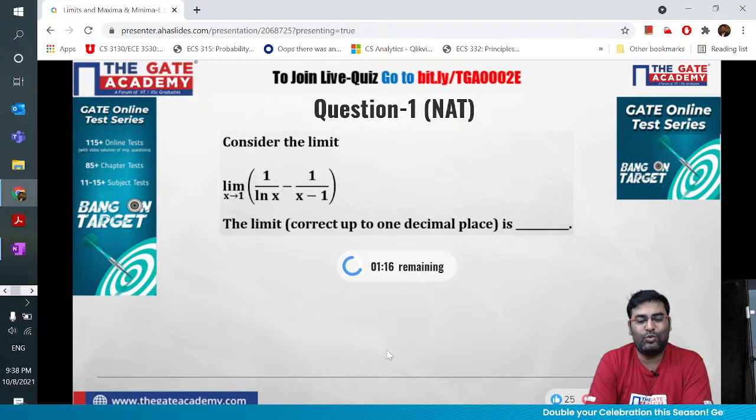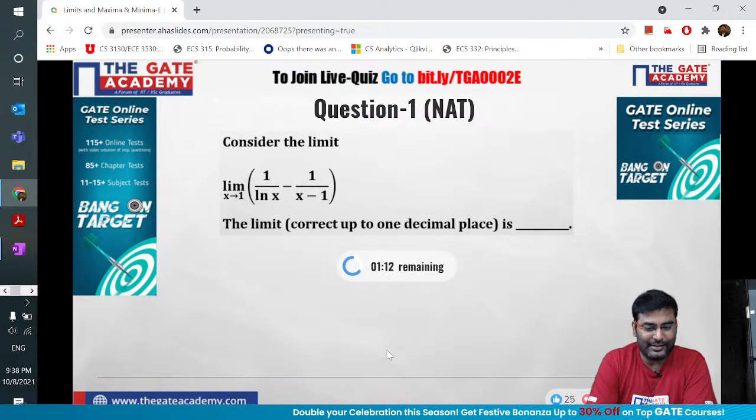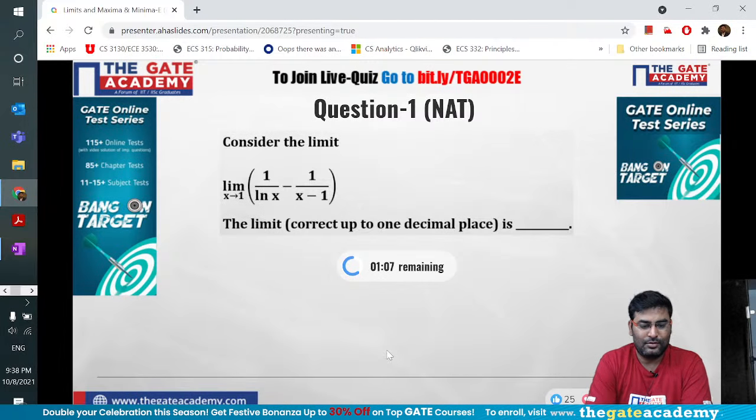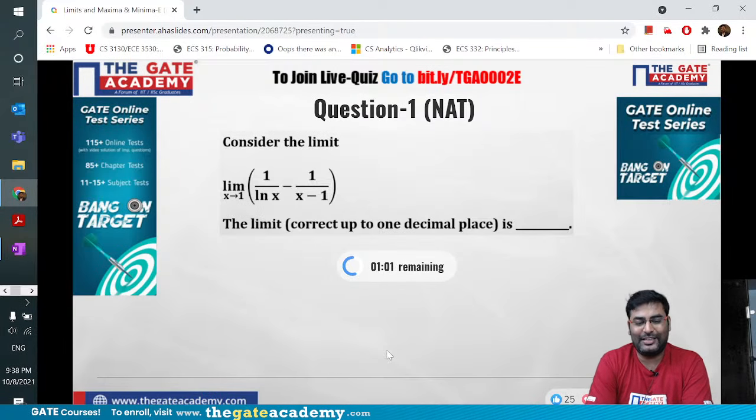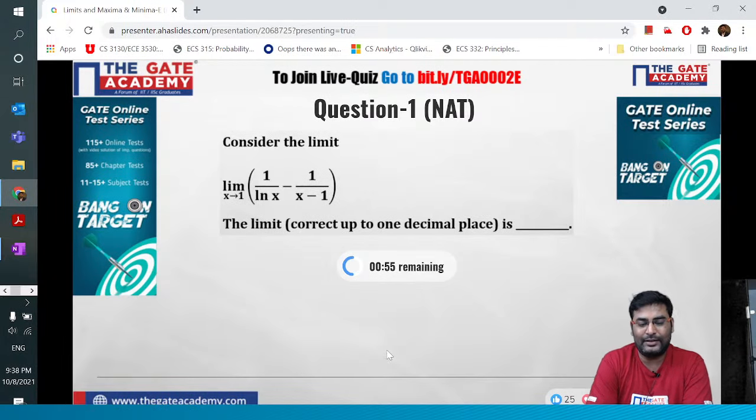You are left with about 70 seconds and counting. First, you need to check the form of the limit and then solve it. I can see this is of the form infinity minus infinity. The hint I have given: take the LCM and then go the L'Hopital's rule way.